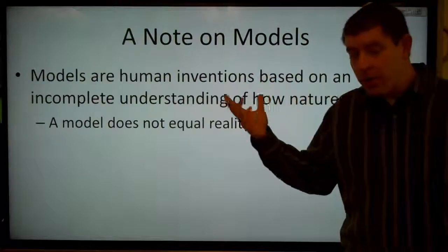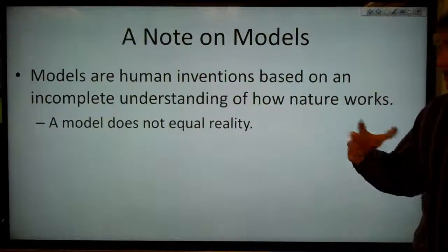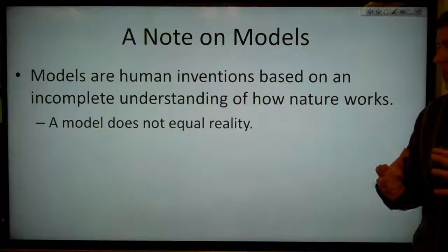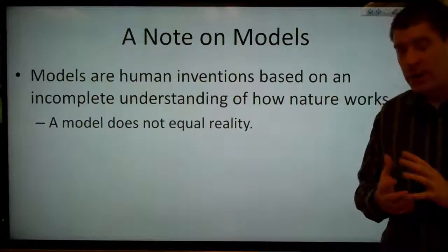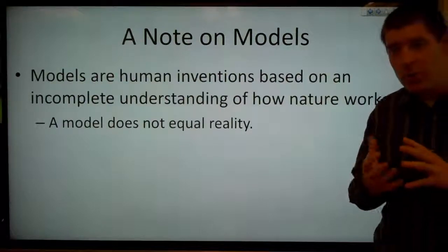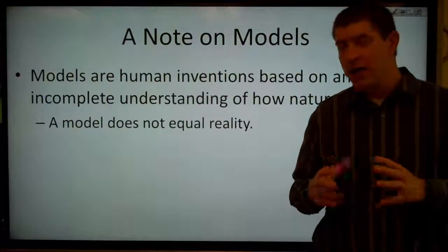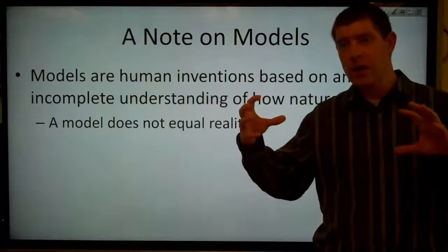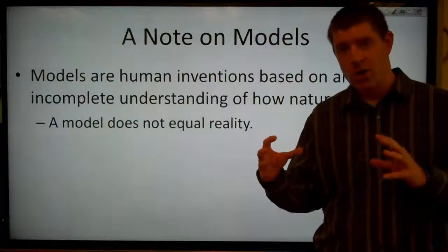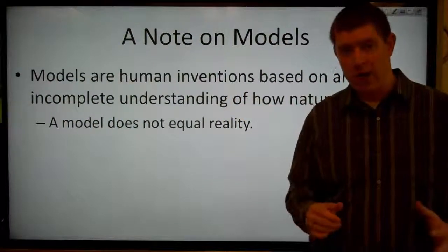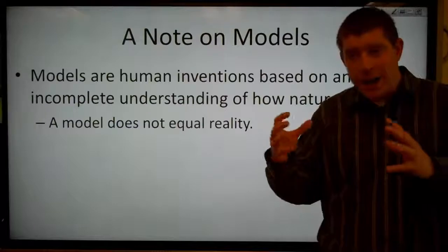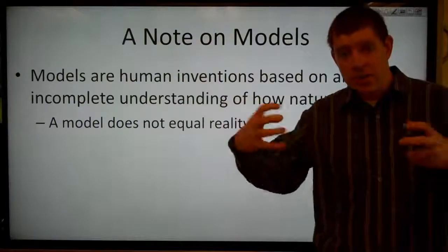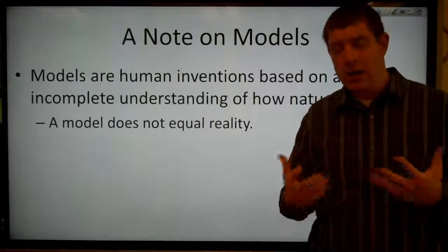So these models are human inventions that are based on an incomplete understanding of the way that nature or the universe works. And so a model doesn't fully equal reality. Right? It may be close, but it's always a simplification in some way. And so the chemical bond is just a model for us to think about how the energy changes occur as we move atoms around and connect them in different ways. Right? That connecting really just means they're near each other. Right? It doesn't mean that there's something physically connecting them together.